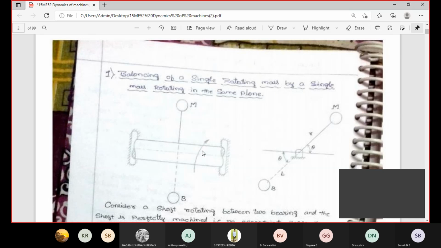Due to higher speed, the center of the shaft is going to be rotated away from the center axis. Suppose this particular shaft is in stationary condition, the shaft axis is lying exactly on center. Suppose you increase the speed, the shaft is going to be rotated like this, because of centrifugal force. Here there is no support exactly at the center. Due to imbalance, the shaft is rotated away from the center axis.